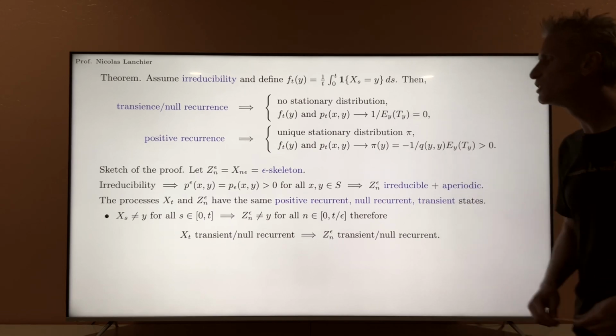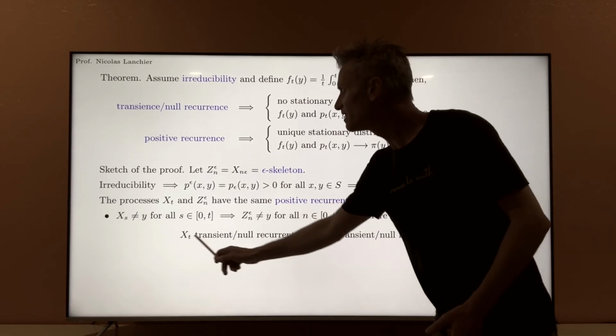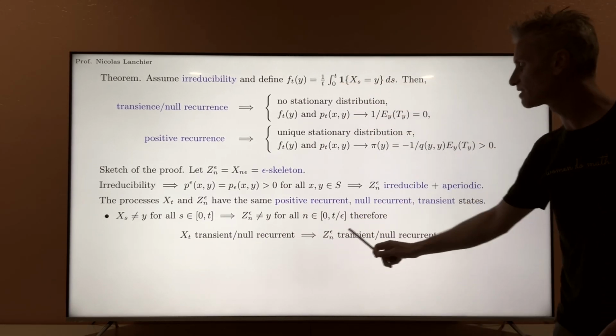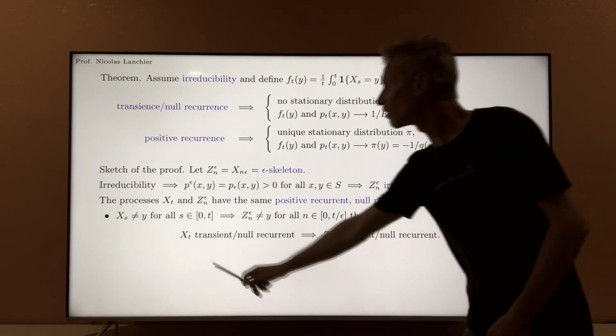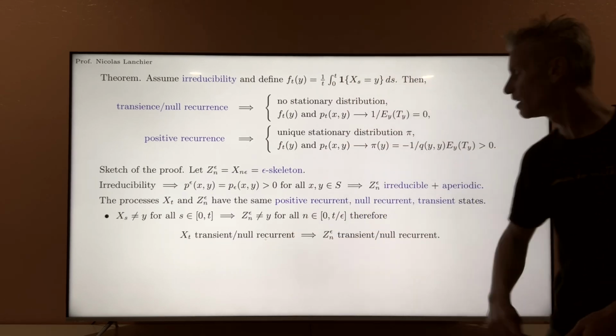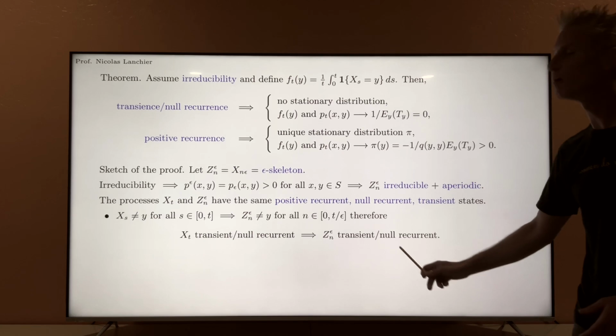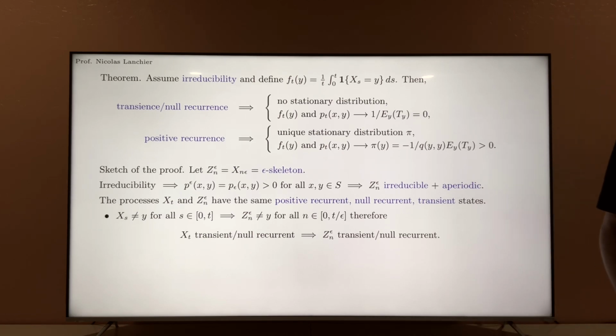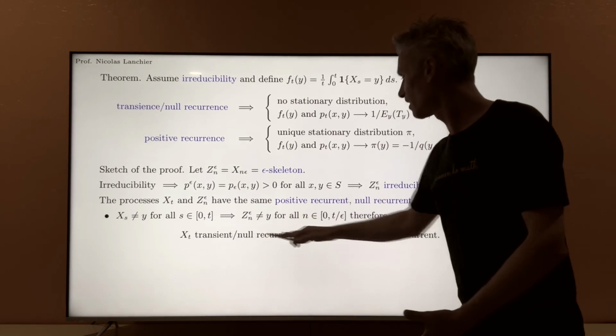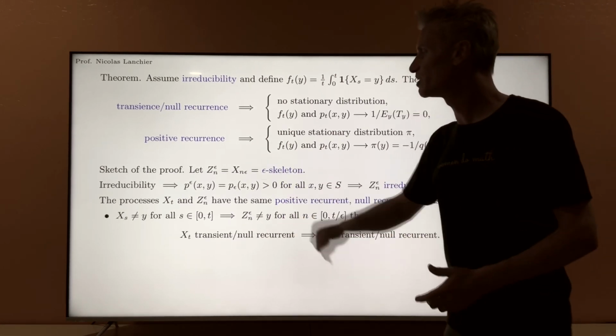From that, you deduce that if xt is transient, then the epsilon skeleton must be transient. Or if xt is null recurrent, then the epsilon skeleton must also be null recurrent. Alright, so now the next thing we want to prove is the same implication but for positive recurrence.